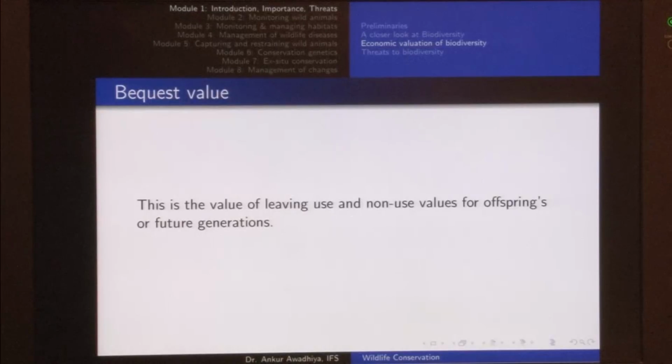So, this value that is derived out of somebody else from my generation using a resource is called an altruistic value. Next we have bequest value. Bequest value is the value of leaving use and non-use values for the offspring or the future generations. For example, even if I am not using a resource and I am leaving this resource for my children or my grandchildren, then it becomes a bequest value.